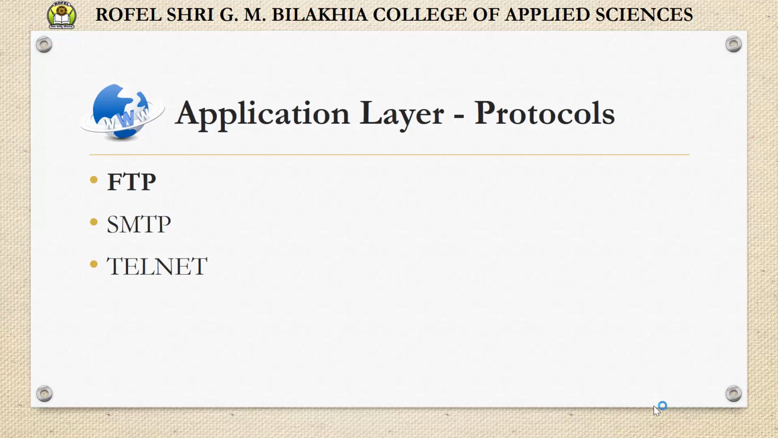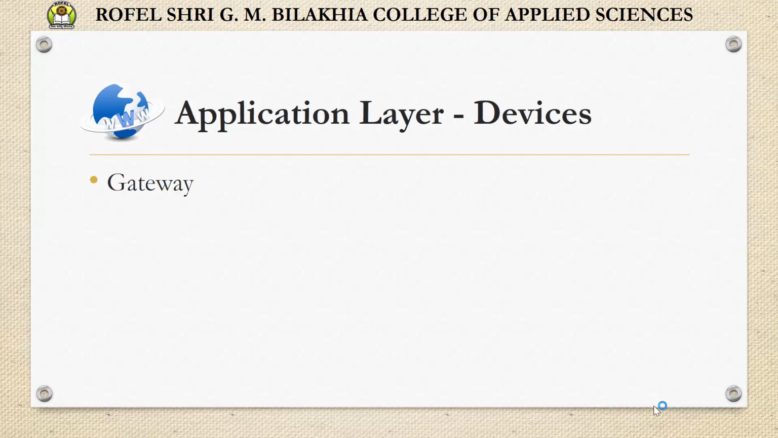First one is FTP, that is File Transfer Protocol, used to transfer files. Second one is SMTP, that is Simple Mail Transfer Protocol. That protocol is used to transfer mail. And last one is Telnet. Telnet is used to connect with a remote computer. Now the application layer also has a device, and it has only one device, that is the gateway. Now I am going to explain devices and protocols in a future video.